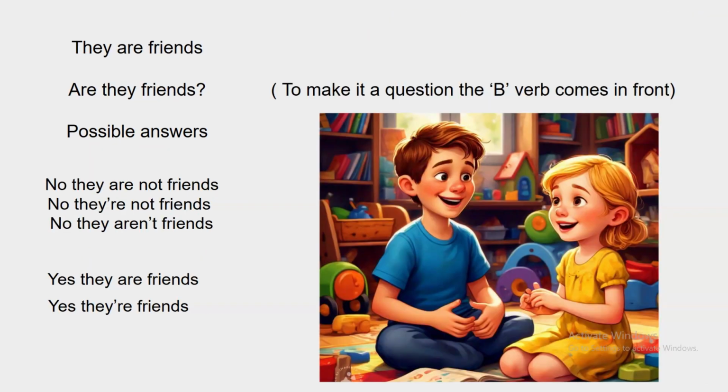More examples. They are friends. In order to make a question, the be verb comes in front. Are they friends? The intonation here goes up. Are they friends? A list of possible answers. No, they are not friends. No, they aren't friends. Yes, they are friends. All of these answers are correct.